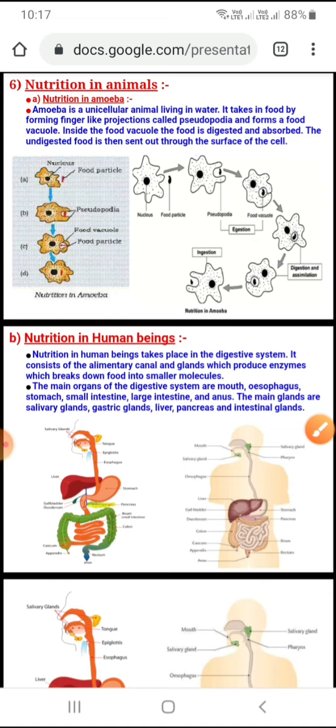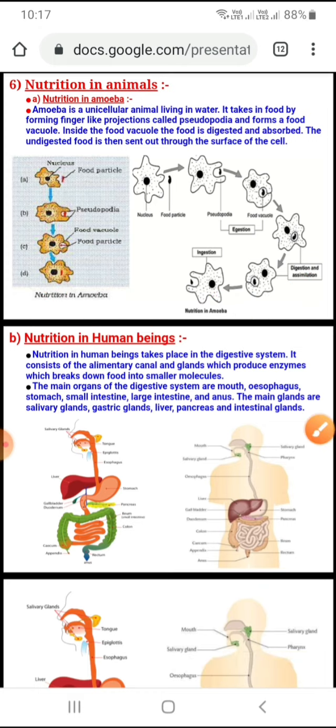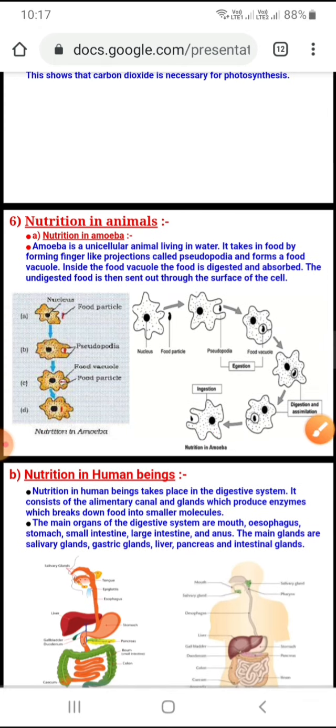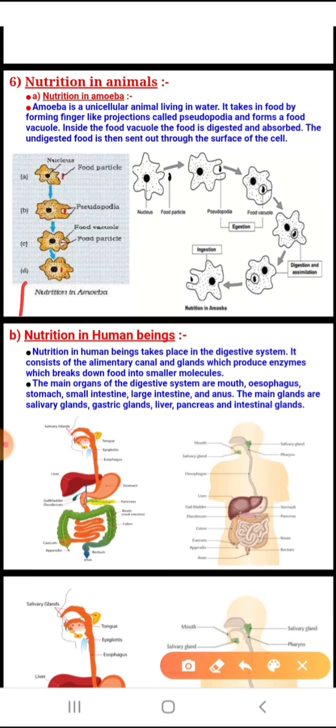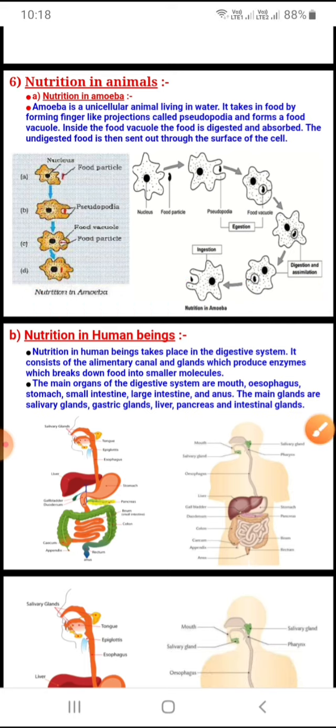The second step is called digestion. The first step is ingestion. Next is digestion, that is breakdown. Simple thing, that is breakdown. The third step is called assimilation. Now what is assimilation? In assimilation, the energy is released. The food that is broken down, for what purpose? To get the energy, and that is done by the step of assimilation. And the final step is egestion.